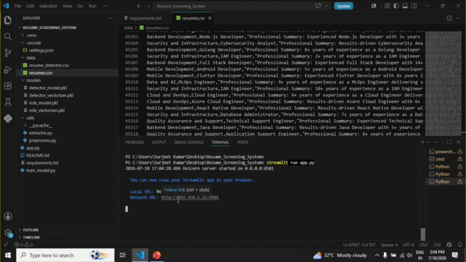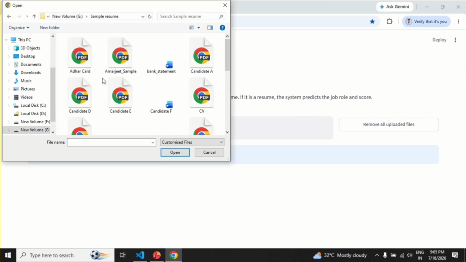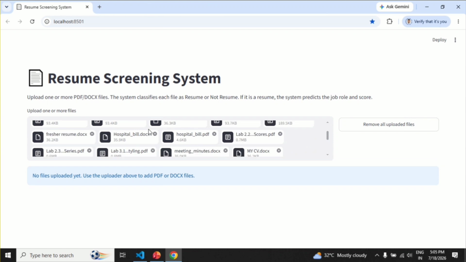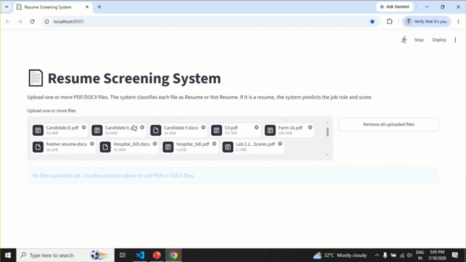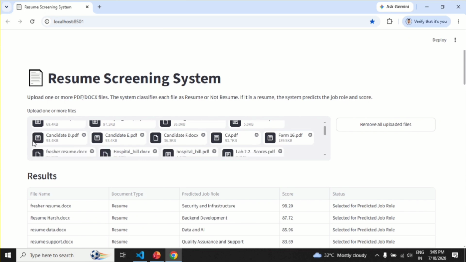It has opened in the Chrome browser. This is the interface of my resume screening system. Here we can upload the files. Now let's upload some documents here. Yeah, I have uploaded some sample records. Some of these are resumes and some are not resumes,